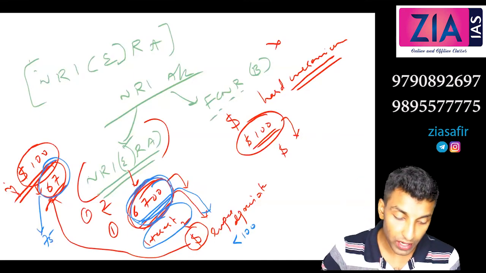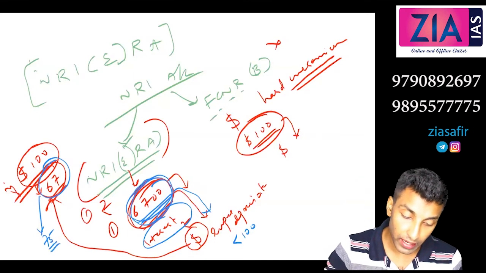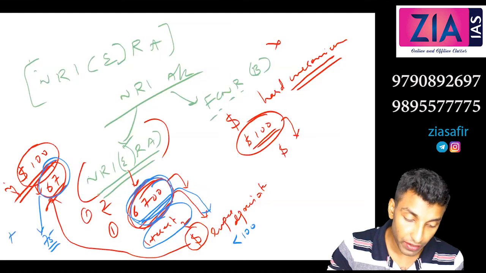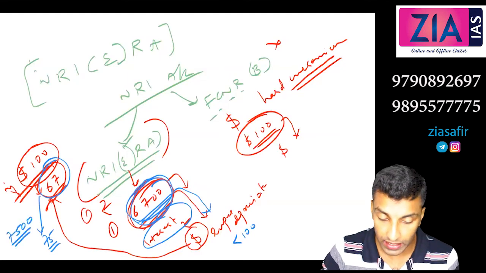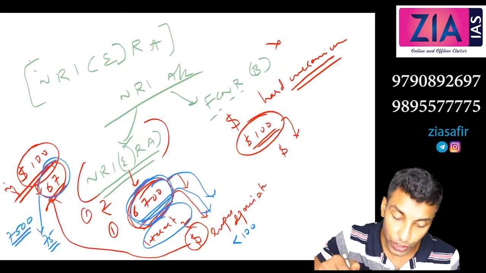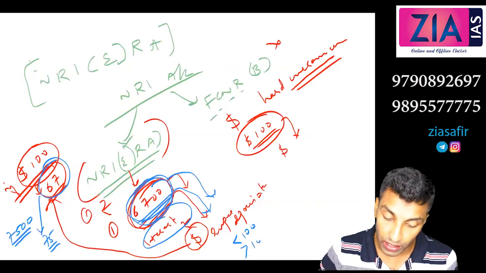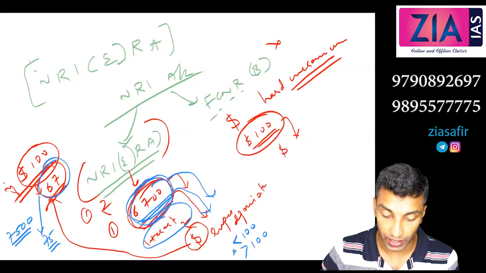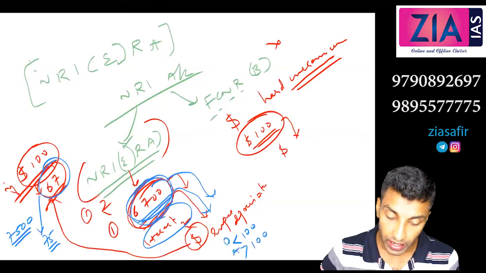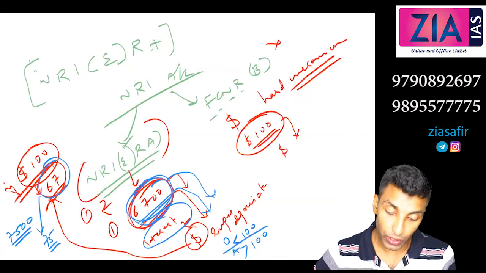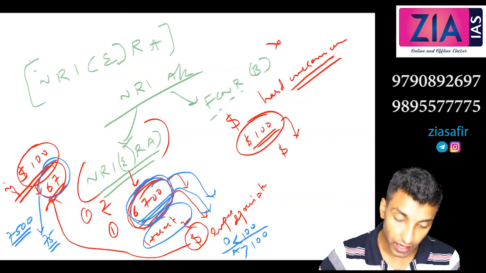So now $1 is 75. So if you need to get $100, you need to pay 7,500, no? But you have only 6,700 here. So when you withdraw, you will get less than 100. Similarly, if rupee appreciates, you will get more than 100 in case of appreciation. In case of depreciation, less than 100. In case of appreciation, more than 100. So depreciation and appreciation will play a role here.